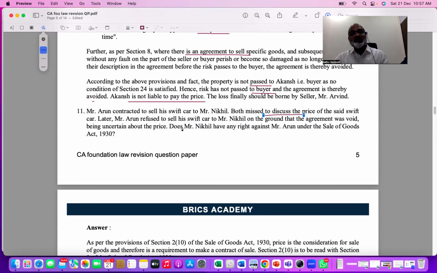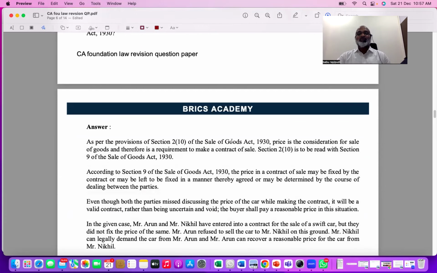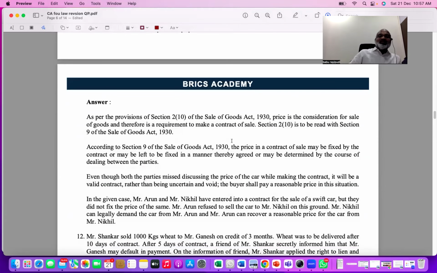Later, Mr. Arun refused to sell his Swift car to Mr. Nikhil on the ground that the agreement was void, being uncertain about the price. He says that the price is not decided, so I have decided not to sell the car. Does Mr. Nikhil have any right against Mr. Arun under the Sale of Goods Act 1930? So my question is regarding price fixing, and we need to understand it.